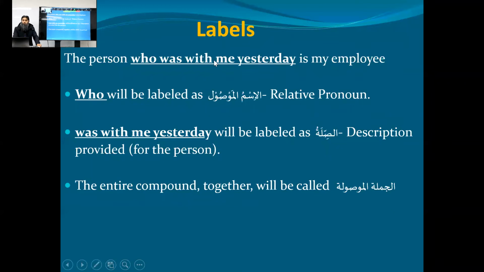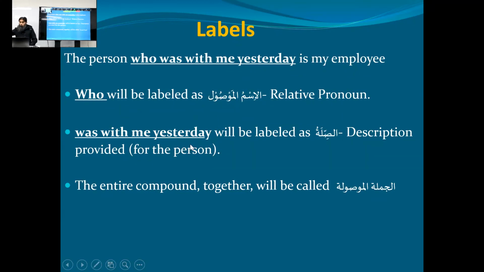Look at the labels of this kind of composition. The person who was with me yesterday is my employee. This was the whole sentence. Now, which part will be labeled as Ismul Mausool? This part which initiates the clause, this part is called Ismul Mausool. Number two, "was with me yesterday."